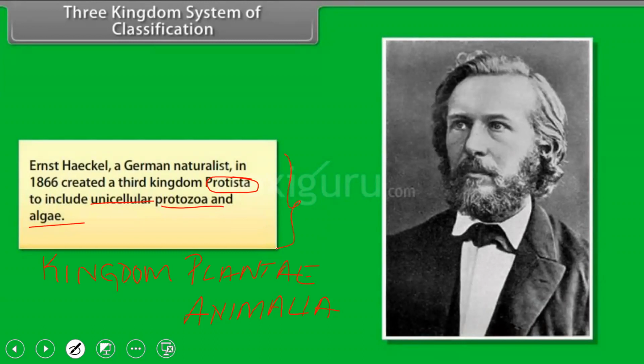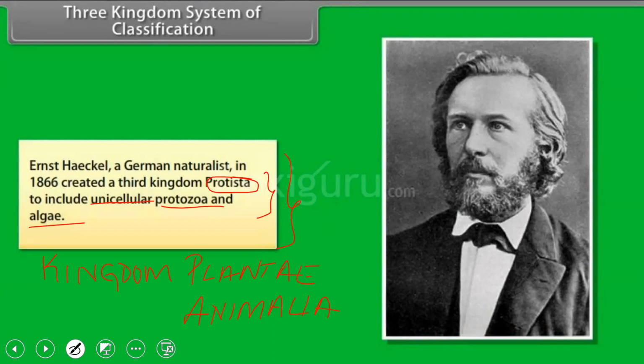This again did not form a merit for the system of classification, because once again the same mistake was repeated even by Ernest Haeckel. He did not distinguish between prokaryotic and eukaryotic organisms. He simply said that all unicellular organisms, protozoa and algae, are in one group, and henceforth called the kingdom Protista. So the three kingdom classification also failed.